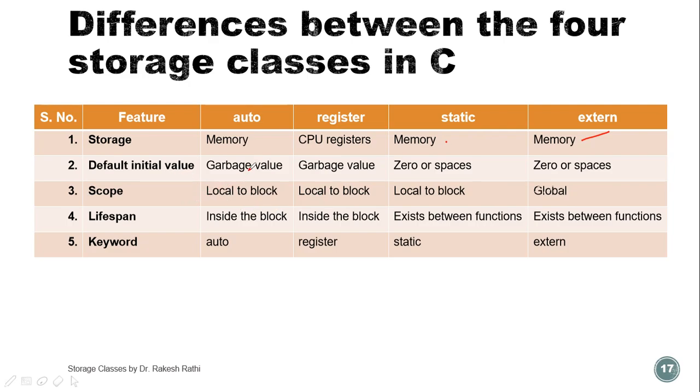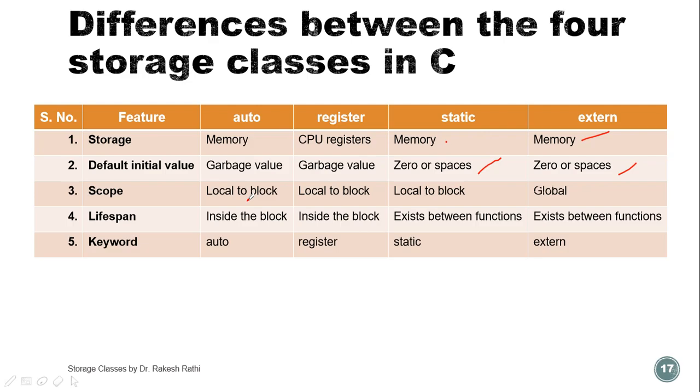Again, the default initial value of the automatic storage class is a garbage value. In register also it is a garbage value, but in static and external, the default initial value is 0 for integer and float, and space for character, for both static and external. Now next, scope of that storage class.